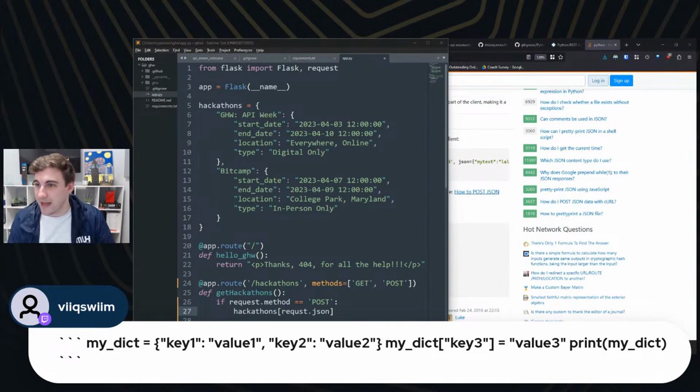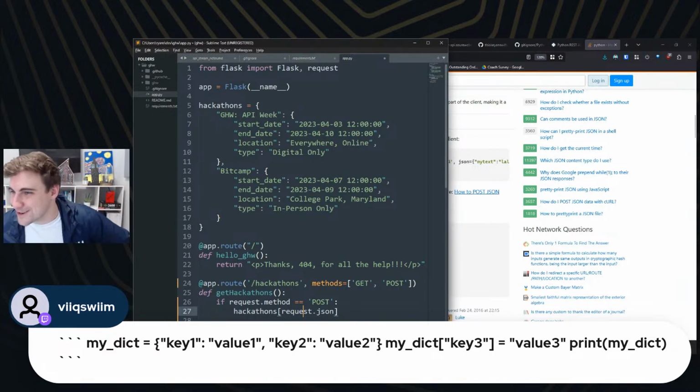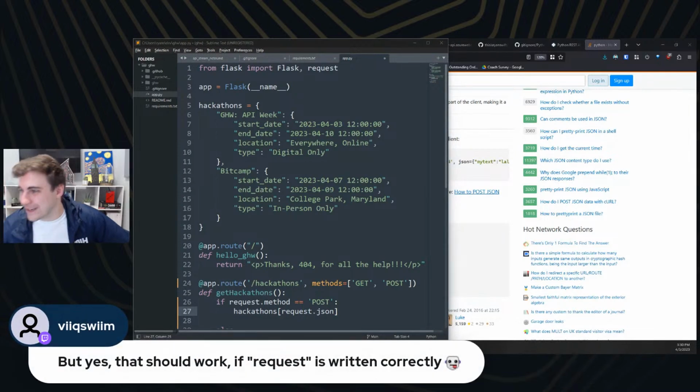What do y'all think of that version of it? I'm missing an E in request. That's my bad. The typo was not an intentional part of the quiz. That should work if request is written correctly.